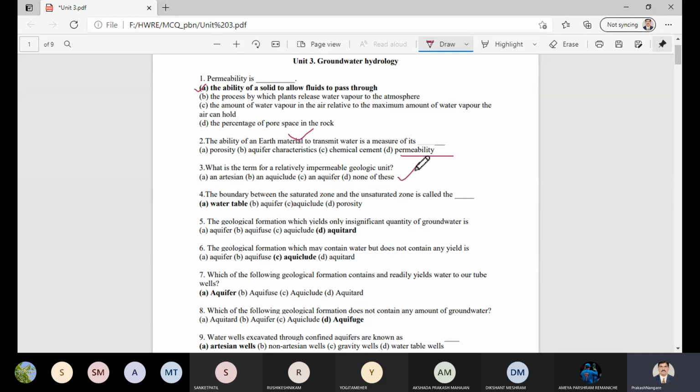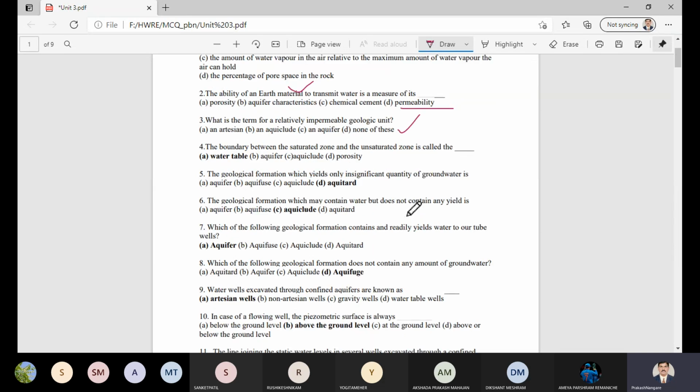The fourth question is asked on the boundary between the saturated zone and the unsaturated zone. You have four options, and definitely the water table represents the boundary between the saturated zone and the unsaturated zone.